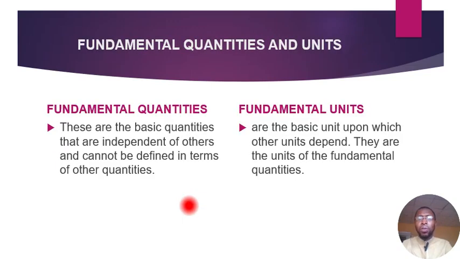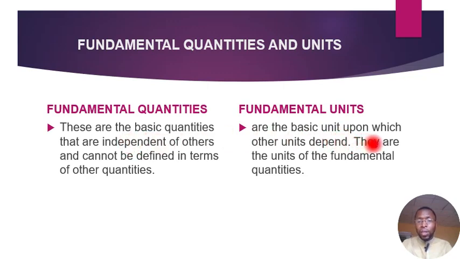And now for you to study this subject, you must know the ABC of this subject. And this ABC are what we call the fundamental quantities and the fundamental units. Now, the fundamental quantities are just the basic quantities that are independent of other quantities and cannot be defined in terms of other quantities. In other words, other quantities you can mention at all depend on them, and they have their respective fundamental units. So the fundamental unit are the basic unit, just like the fundamental quantity are the basic quantity.